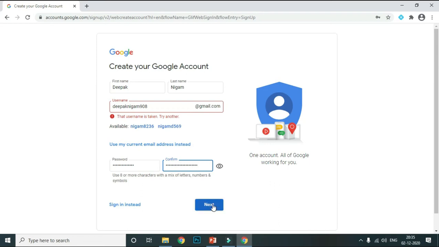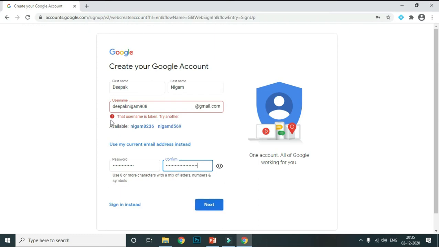And when we click the next button, the system will ask for your phone number, register phone number, your birth date, and your gender. Okay, after filling in these details, you will be able to create your account.